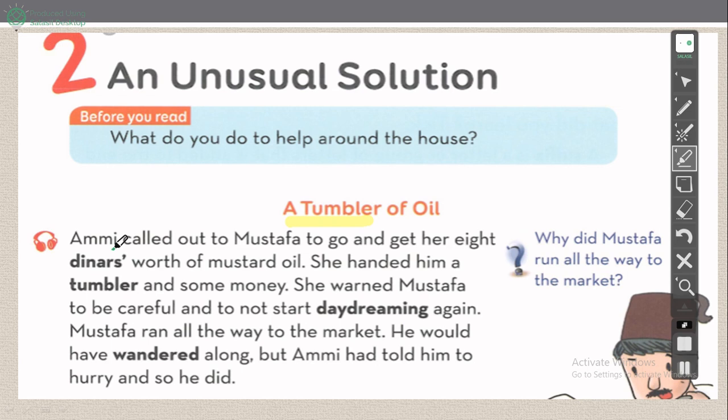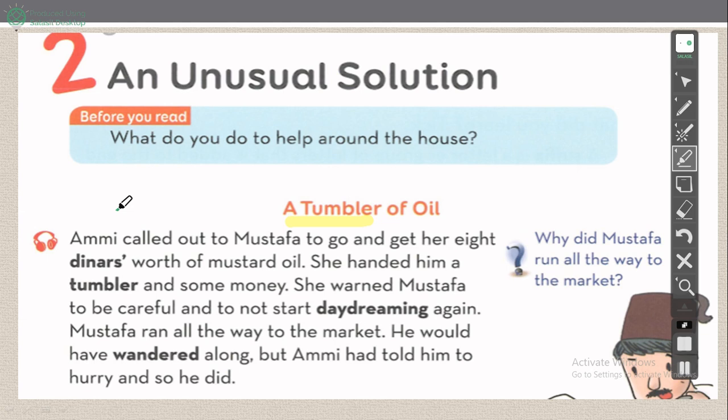Now we have the elements of a story. What's the meaning of elements? عناصر القصة. We have characters, شخصيات. We have theme. What's the meaning of theme? The subject of the story, موضوع القصة. And we have setting, the time and the place. Now we will focus on the characters, the الشخصيات, and on the theme. You should know the theme of the story.